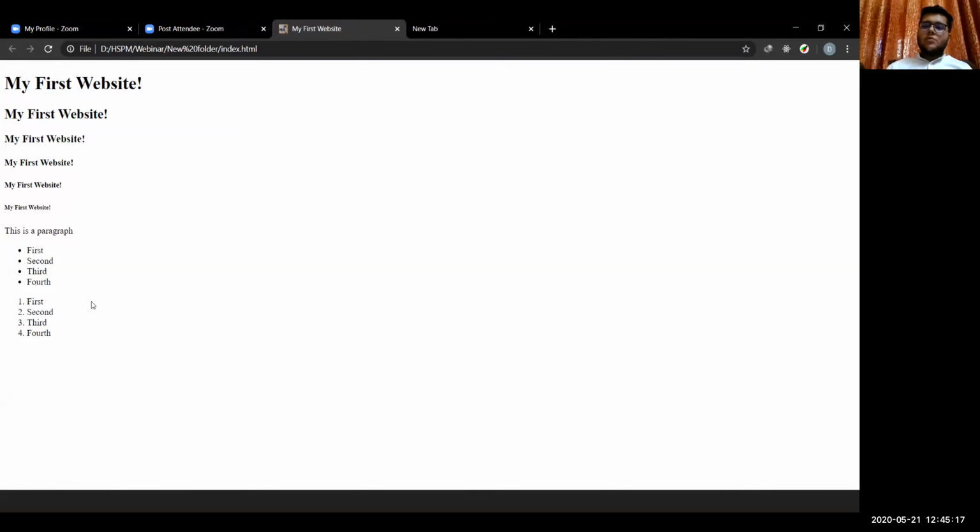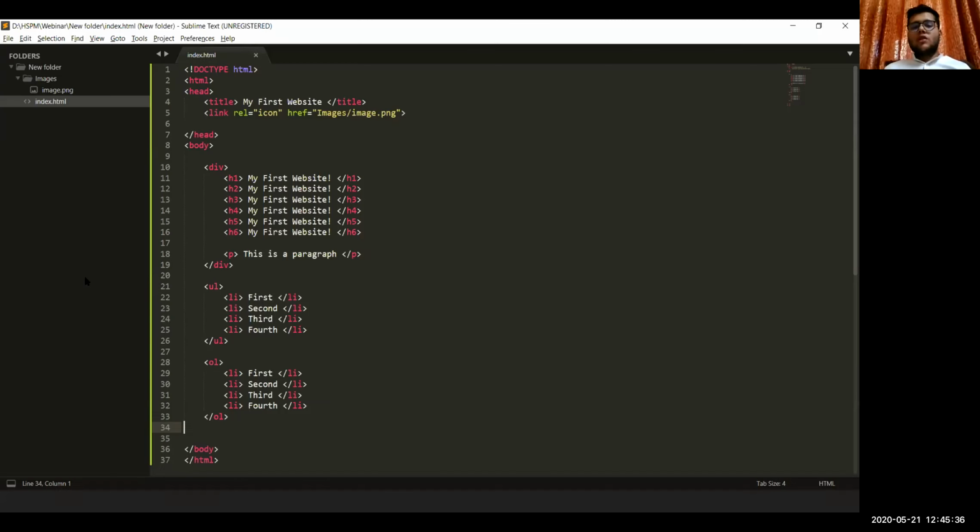That's the difference between OL and UL. In an ordered list, the numbers appear and there's a particular hierarchical order, and in an unordered list we saw bullets, so the order of the list was not necessary.